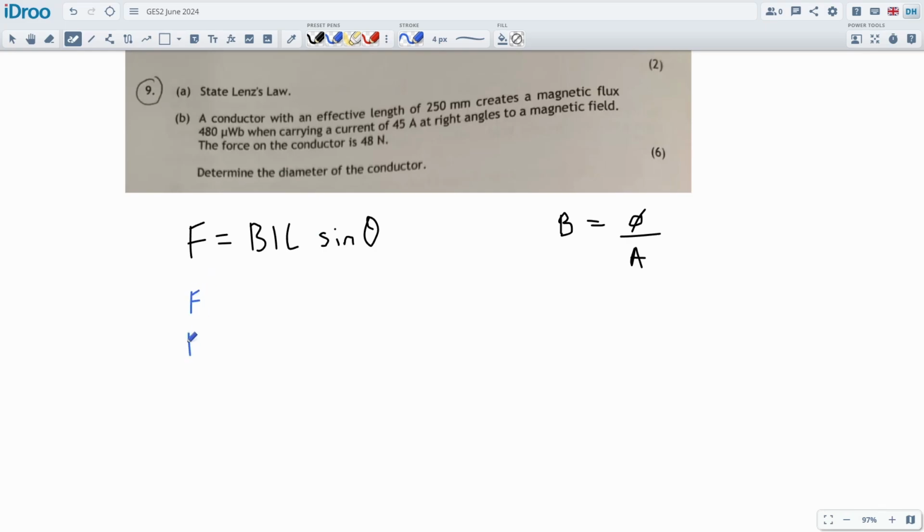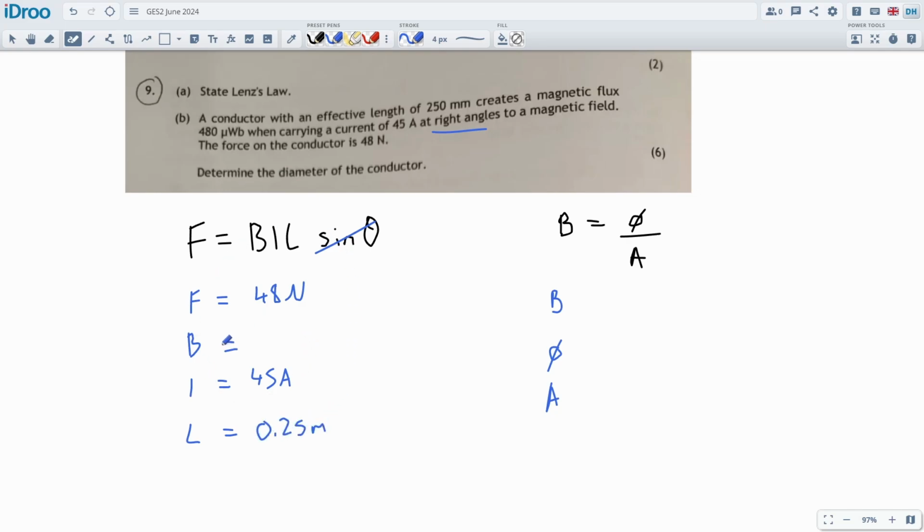Let's see, F, B, I, and L. The sine theta, as usual, can be ignored because we're at right angles. Sine of 90 is equal to 1, so no complications there. Let's get the B, the phi, and the A while we're at it on this side. The force on the conductor is 48 newtons. The B is what we're going to calculate. The I is 45 amps. And the length of the conductor is 0.25 meters.